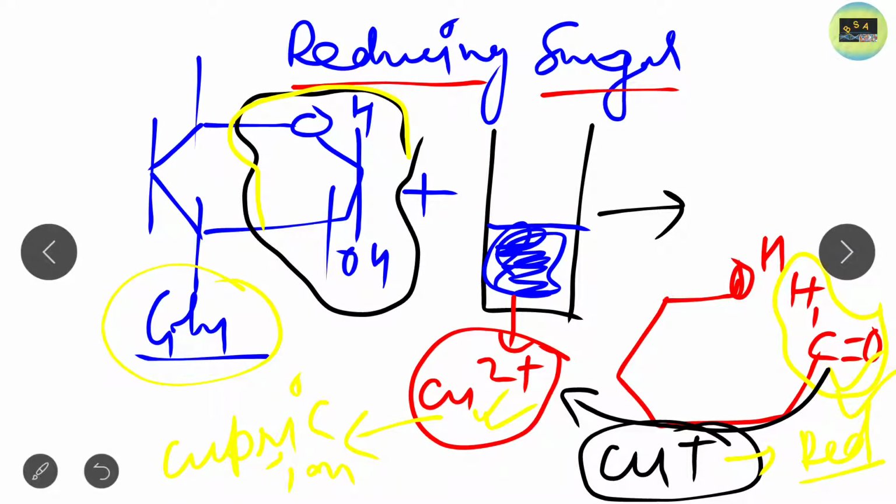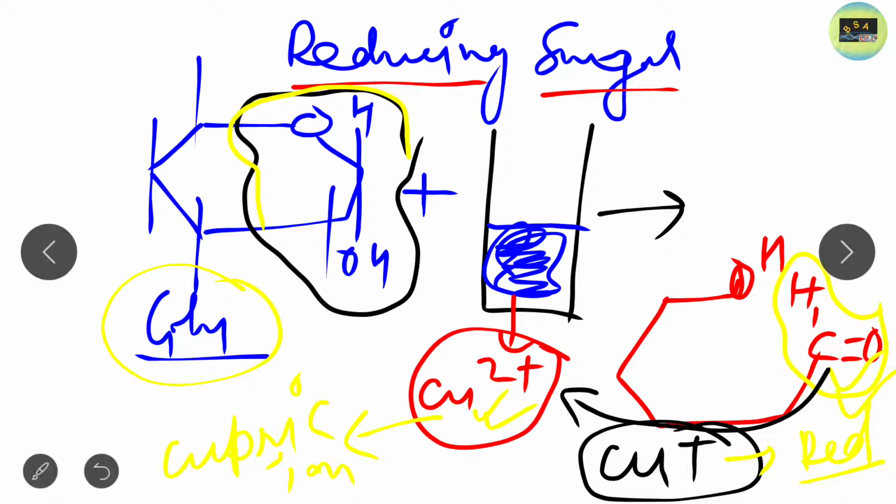Color of the cupric ion is what? Brick red color. So it becomes from blue to brick red color. It means this is a reducing sugar. Okay, so this is a reducing sugar. It means you see here two properties. One is reducing property, and one is that the reducing sugar contains a free aldehyde group.